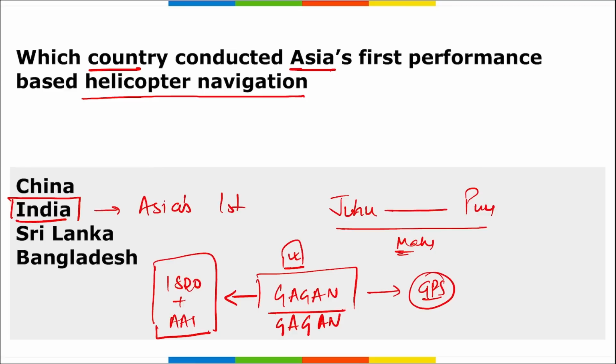Correct? Now, what are the benefits of this Gagan while we are using it? This will provide capability for increasing accuracy in positioning reporting, and also will provide benefits beyond aviation to all the modes of transport, including maritime, highways, and rail roads also. Correct? So it is Gagan jointly developed by ISRO and Airport Authority of India, and this Gagan was used for this first performance based helicopter navigation, and it was from Juhu, Maharashtra to Pune, Maharashtra.